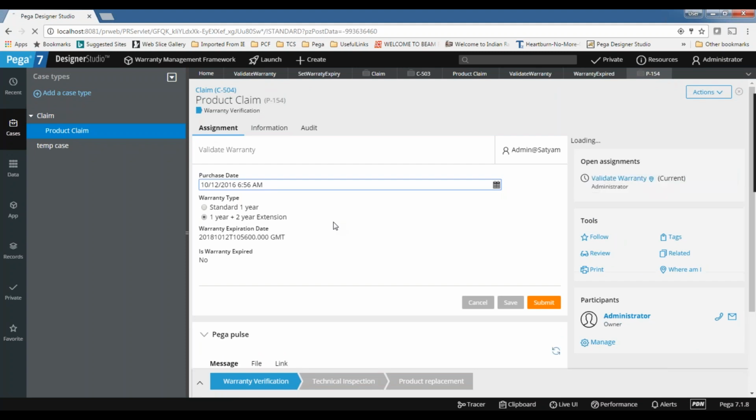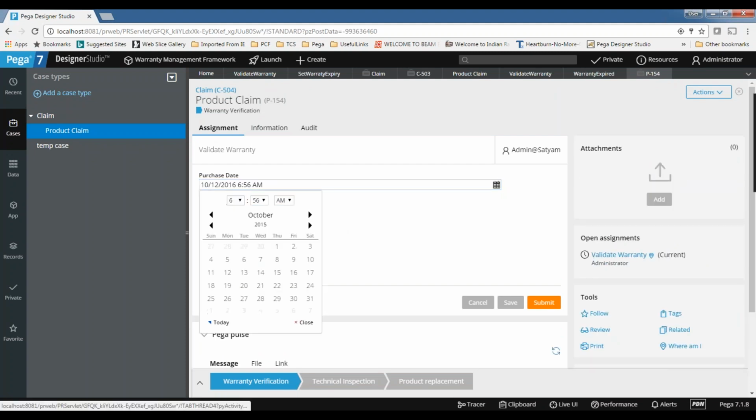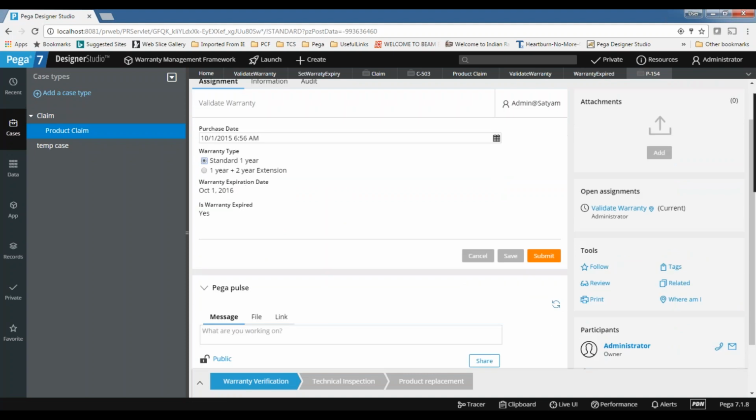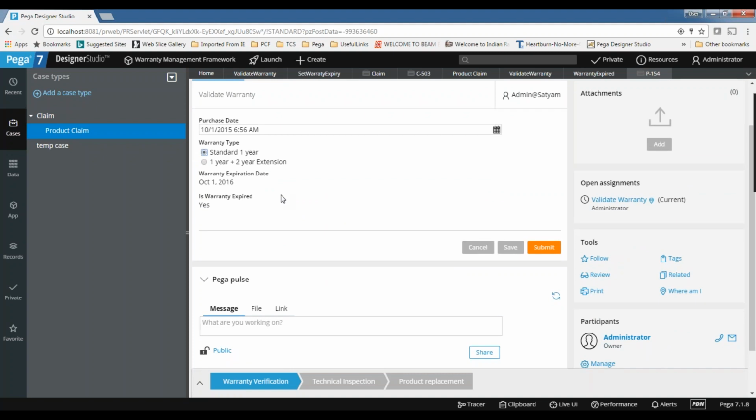So I need to make sure warranty is expired. Let me select some old value, 1 year. So warranty is expired on October 1st. As per our definition, when the warranty is expired, it should go in this direction. So if it is going in this direction, I am calling reject.